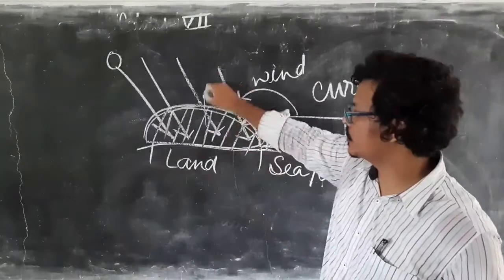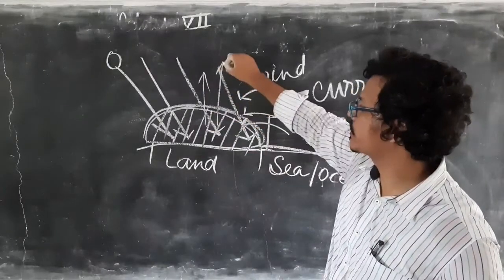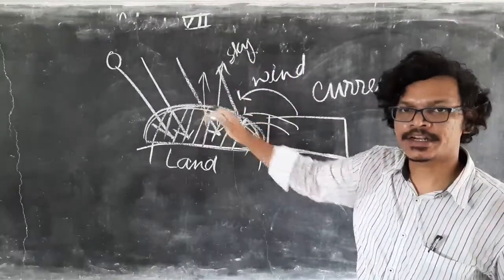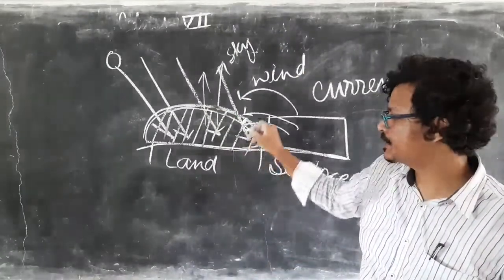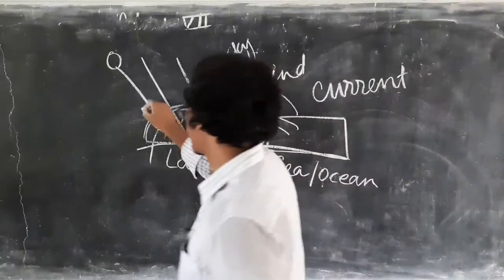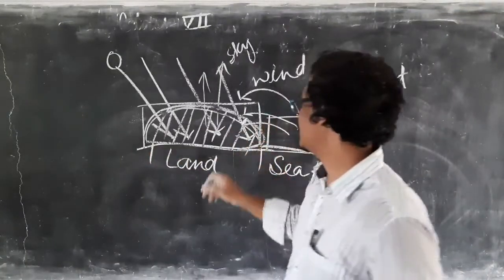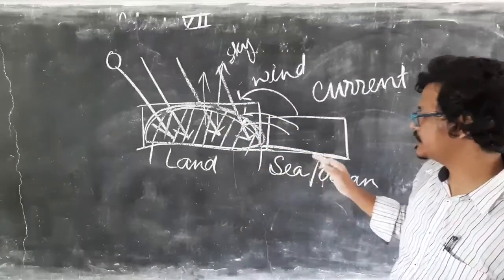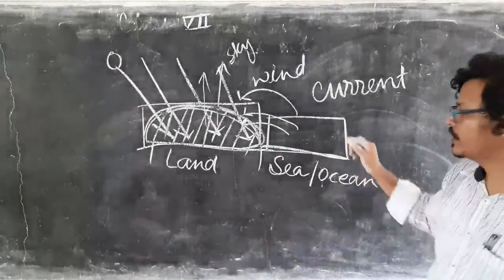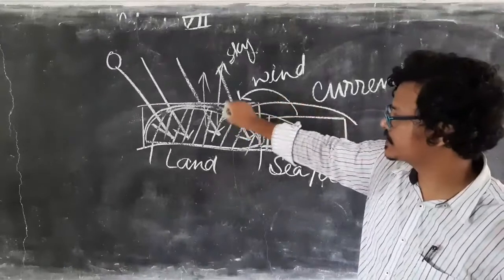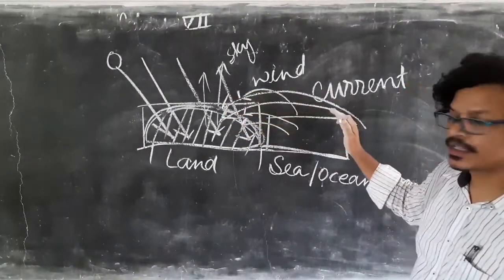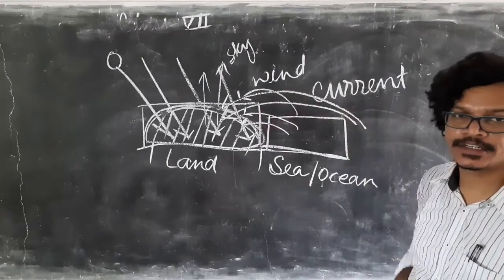That air will try to move towards the sky and create vacant space. So this region is vacant now. To fill up this vacant space, air from the sea or ocean area will come. So this is the way wind current is generated.